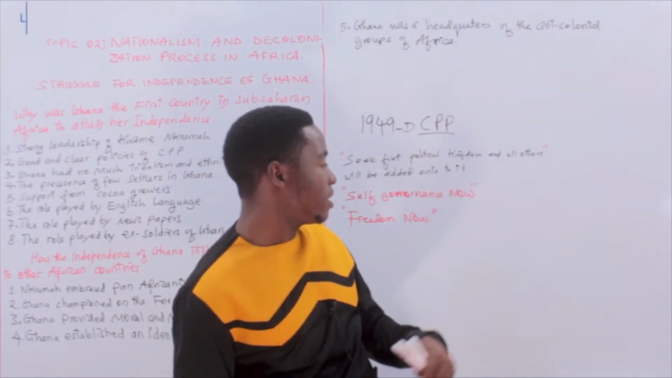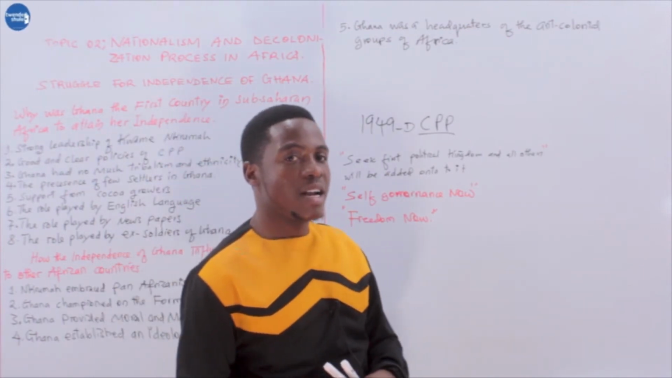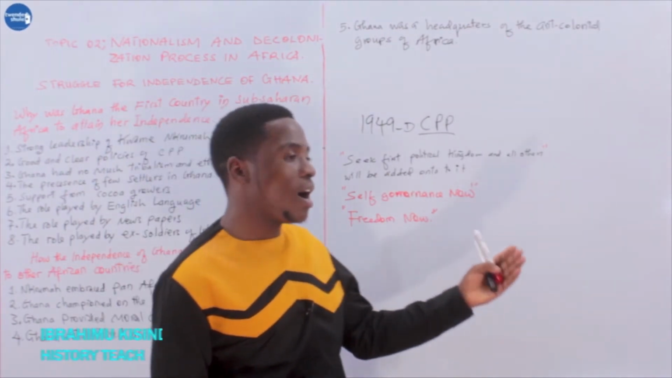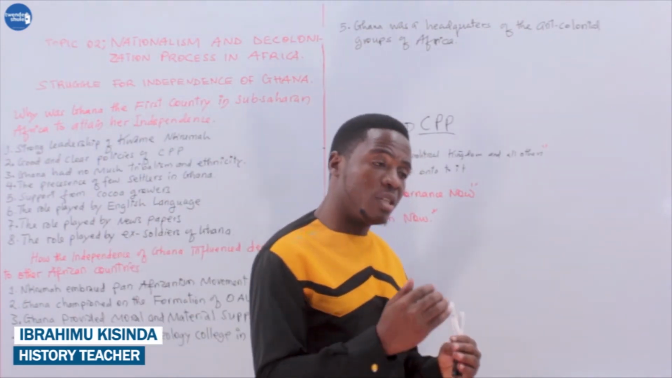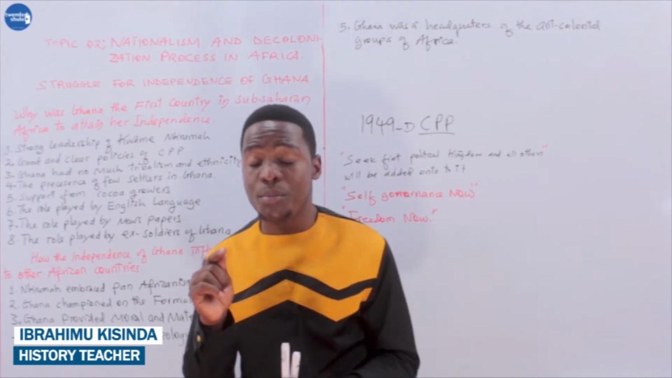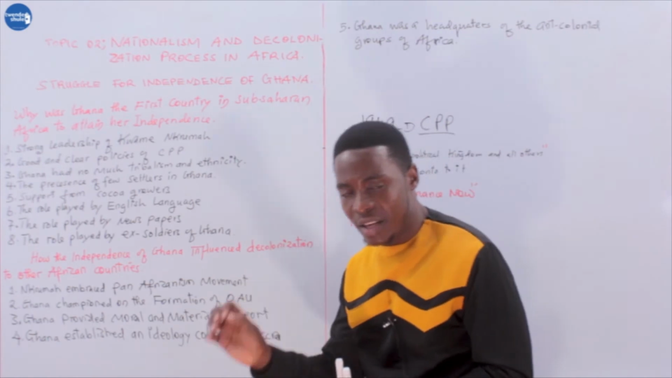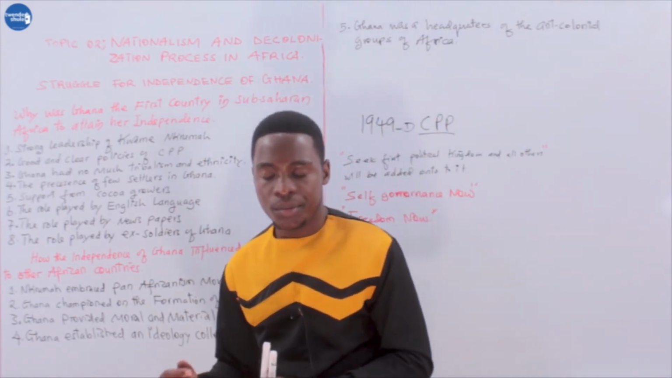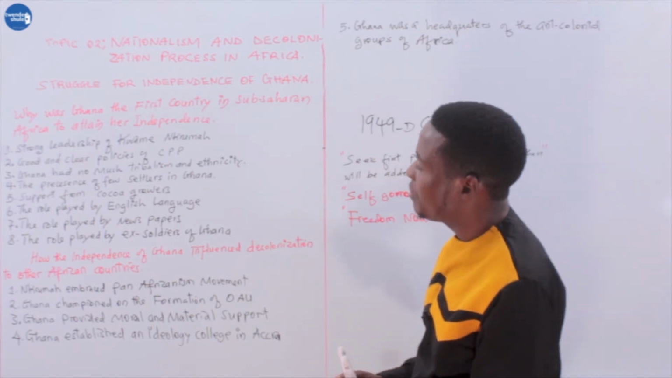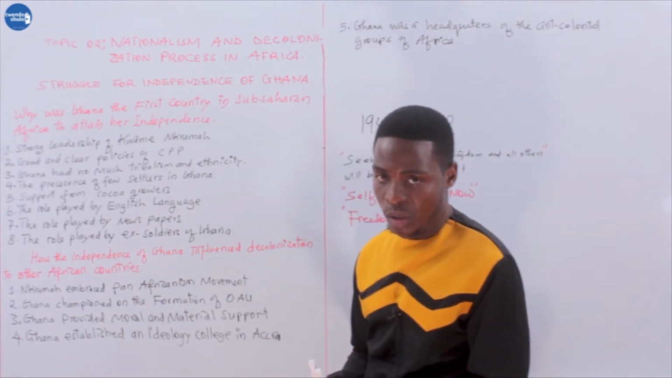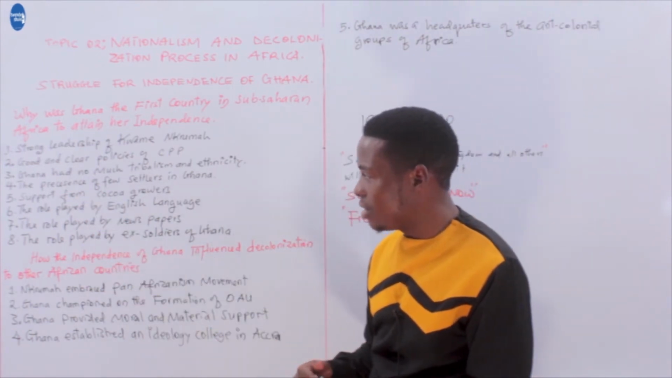But also they had another slogan like self-governance now, and another like freedom now, independence now. This showed the people that these people were serious, that they were in need of freedom, independence, and self-governance. Another factor which enabled Ghana to be the first country to achieve independence early in sub-Saharan Africa is that Ghana was not much